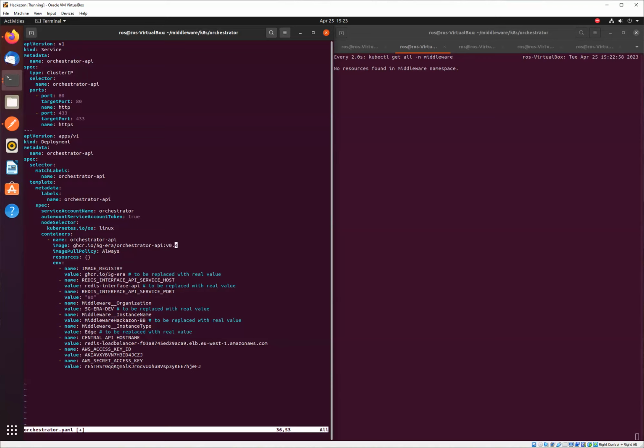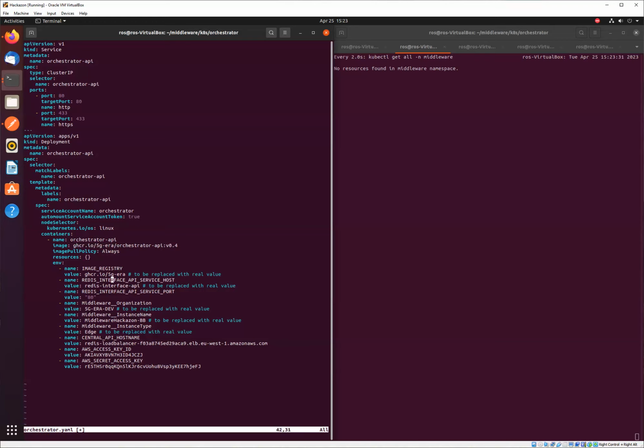Going further, there are some environment variables that we'll have to configure. First one is the image registry, which should have the same value as the image that we have now in here, because this is used by the orchestrator to deploy the rest of the images, in case we would like to use a different container image registry.